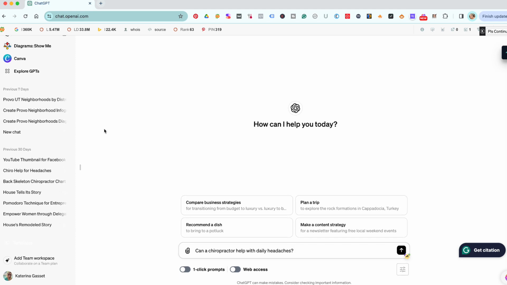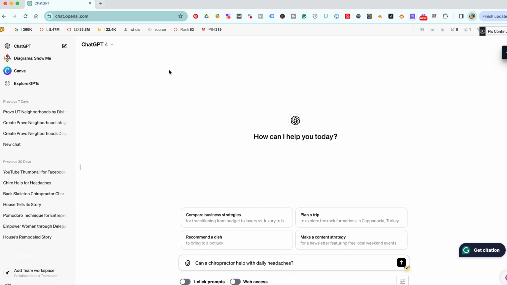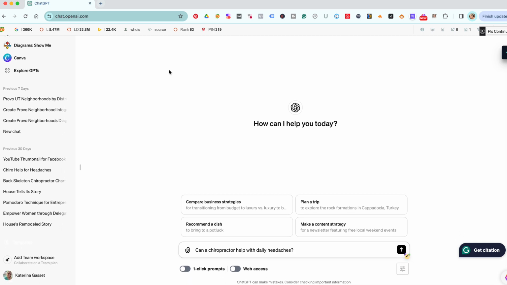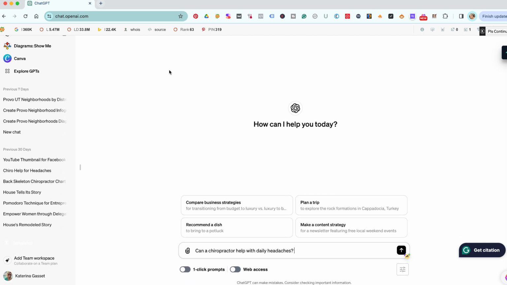Now, right here, we're in my ChatGPT 4 page, and I already have the title of the article that I want to write. Typically, and I'm not going to show you this part due to privacy rules that I have with my clients, we would have custom GPTs set up, and we create one custom GPT per client.